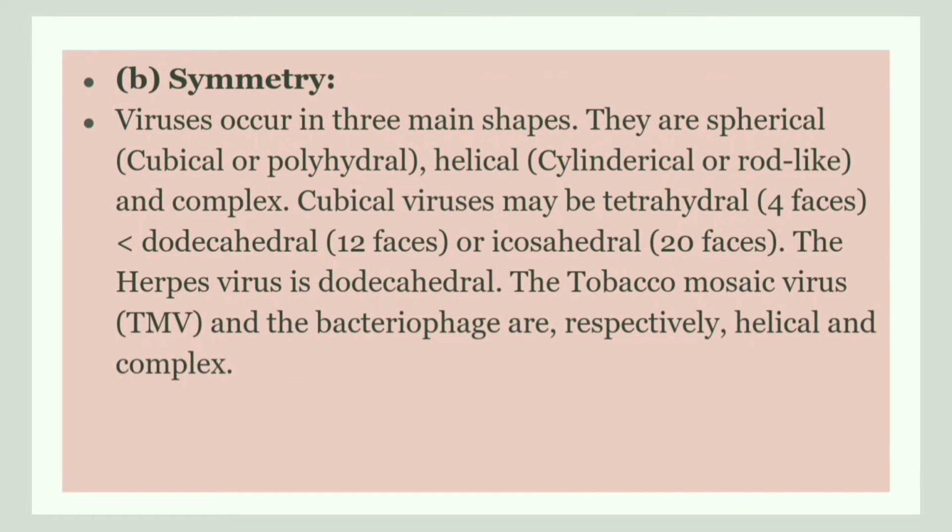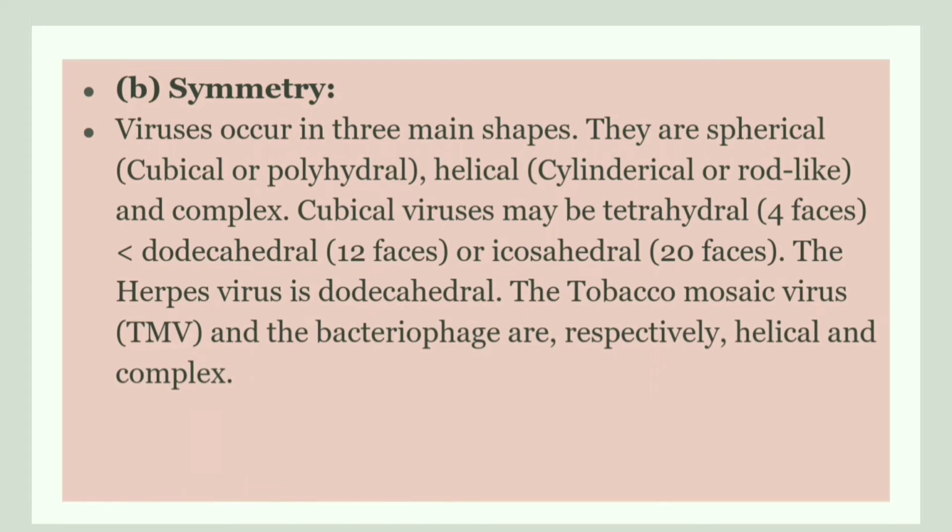Now let us discuss the symmetry. Viruses have three main shapes: spherical, helical, and complex. Spherical viruses are cubical or polyhedral. Cubical viruses may be 4-faced, 12-faced, and even 20-faced.